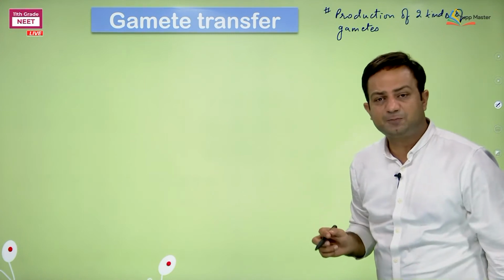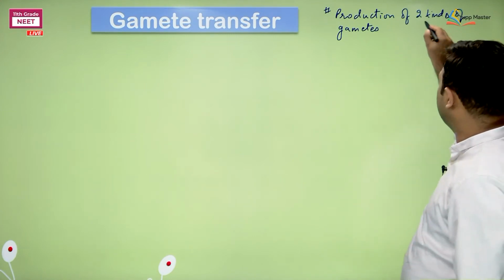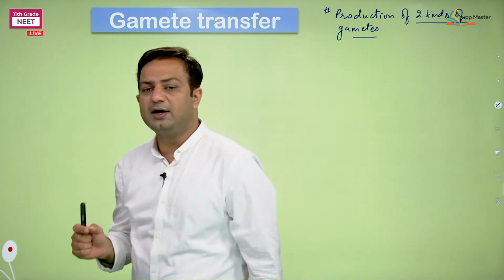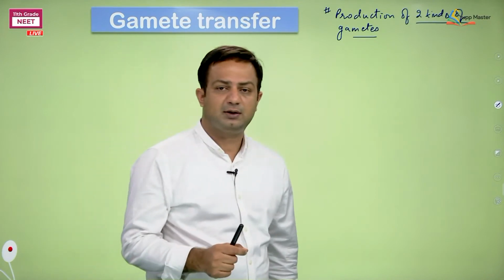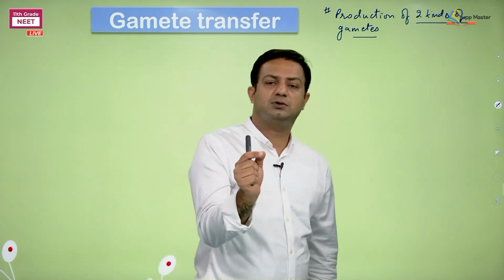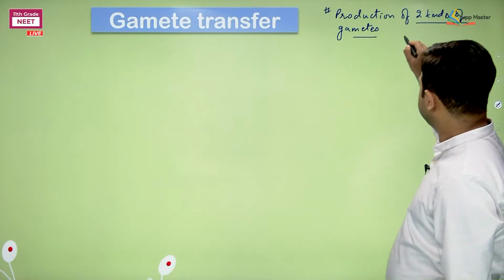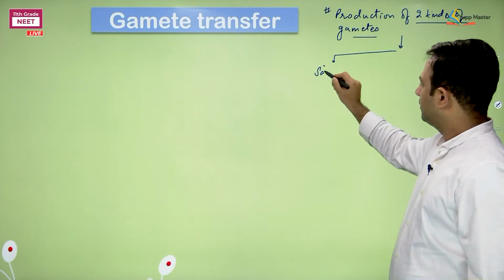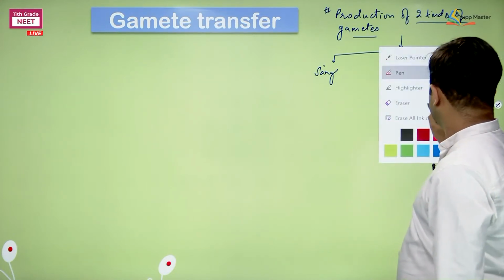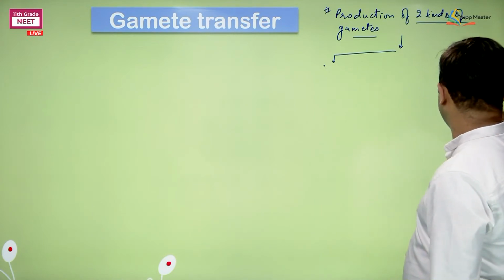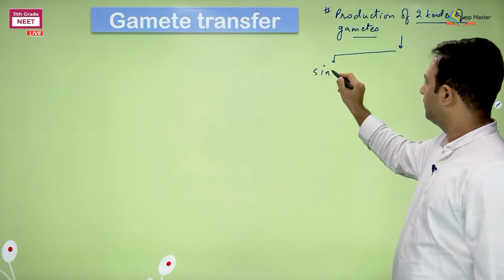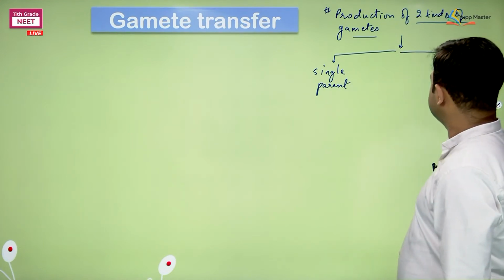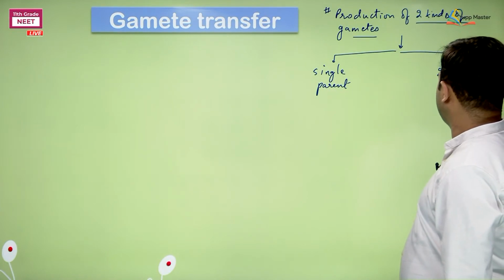If it is production of two kinds of gametes, then what can I mention about them here? It is very clear. The production of two kinds of gametes is like this: first case, a single parent is bearing both the gametes, and the second case, two different parents.